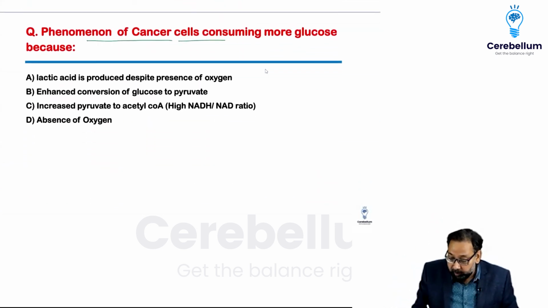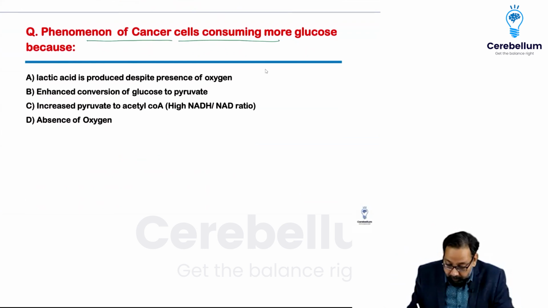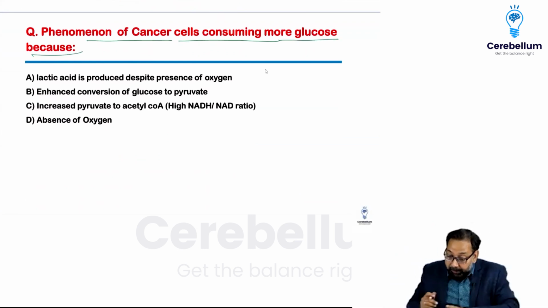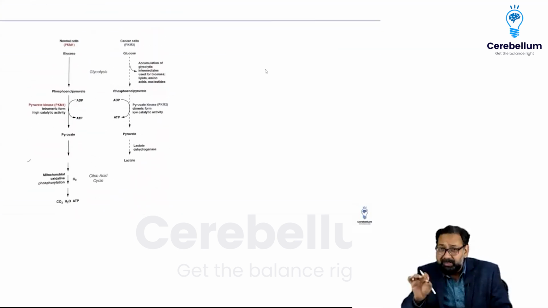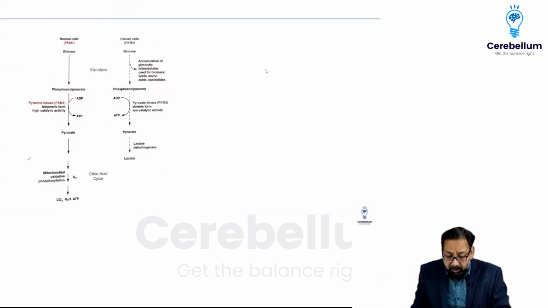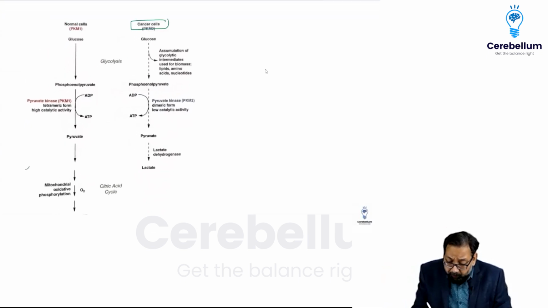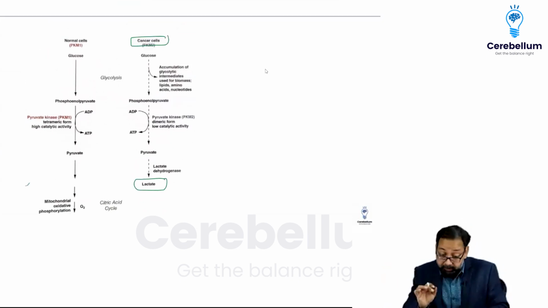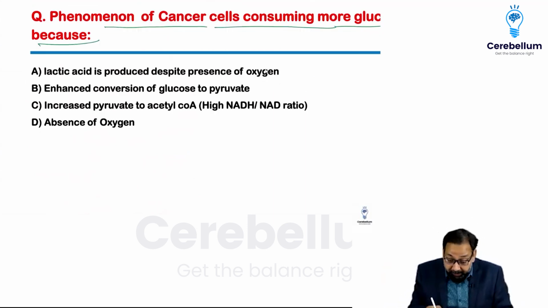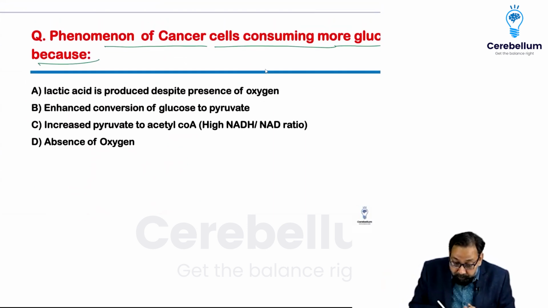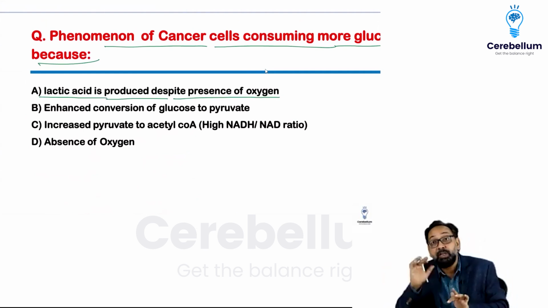Phenomenon of cancer cells consuming more glucose. Because, yes, we discussed the Warburg effect. Although we have discussed it in detail, I have given this Harper picture. In cancer cells, in the Warburg effect, the end product is lactate due to metabolic reprogramming. We did this in rapid revision and also now in marathon. Yes, lactic acid is produced despite the presence of oxygen due to metabolic reprogramming.